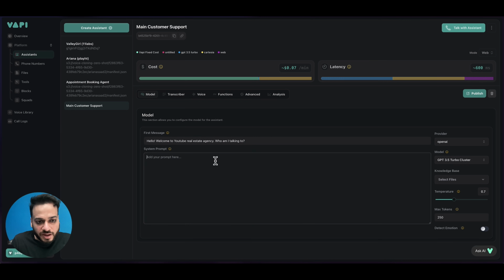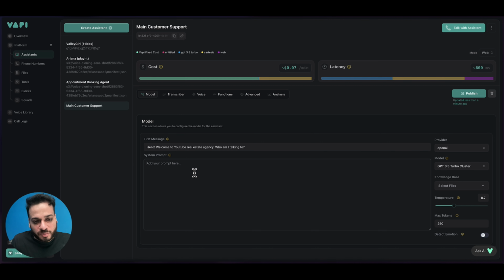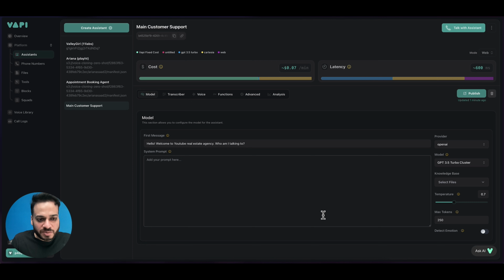Okay, and here I'm going to give it a system prompt and I'm going to go ahead with a very simple prompt. I'm not going to go into deep detail because system prompt is a chapter of its own and that we can discuss in some other video, but for this one let's concentrate on making a working squad. So for system prompt I'll add this simple prompt to this agent.